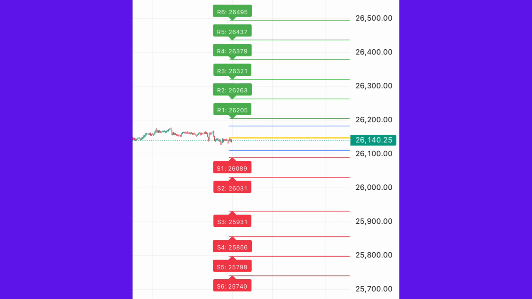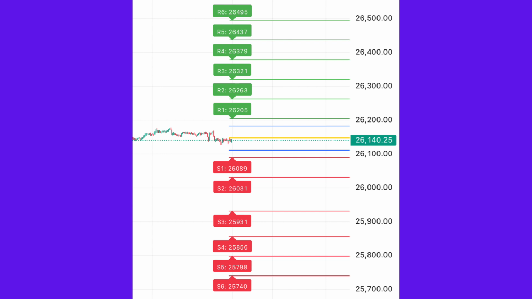Support levels explained. Now let's talk about supports, which are very important if the market opens weak. Key support levels: S1 26,089, S2 26,031, S3 25,931, S4 25,864, S5 25,798, S6 25,740.